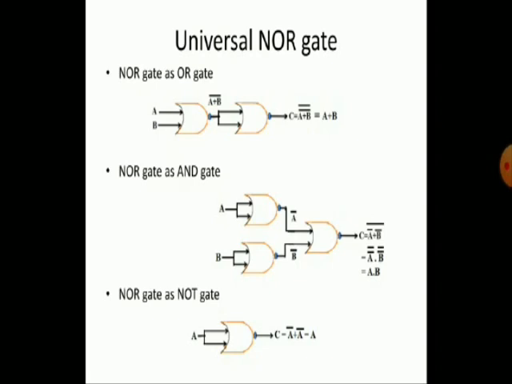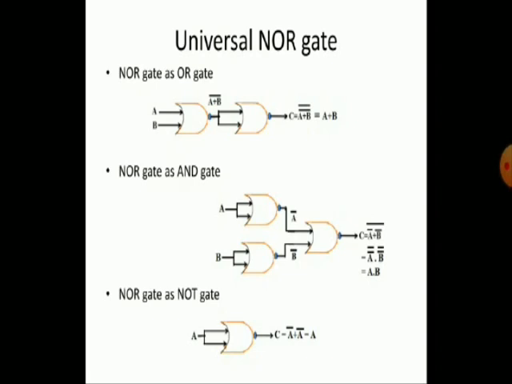Second one is NOR gate as an AND gate. Here I have taken 3 NOR gates to construct an AND gate. Earlier I discussed NAND gate as an OR gate; in a similar way, here also the NOR gate as an AND gate. I have taken 3 NOR gates.